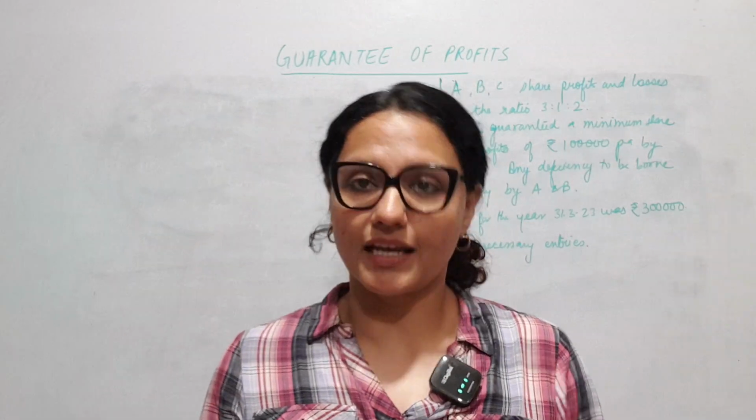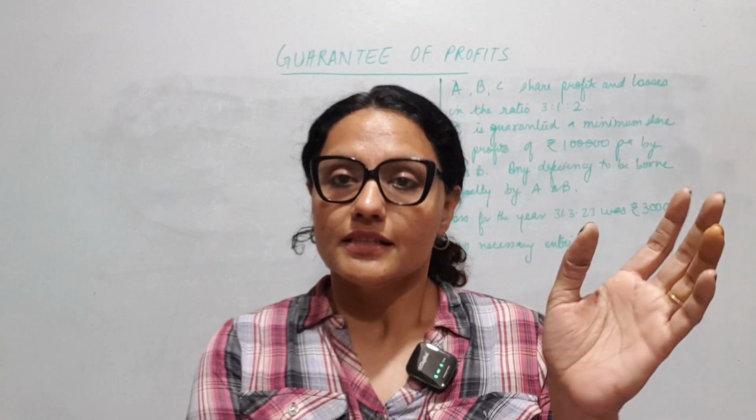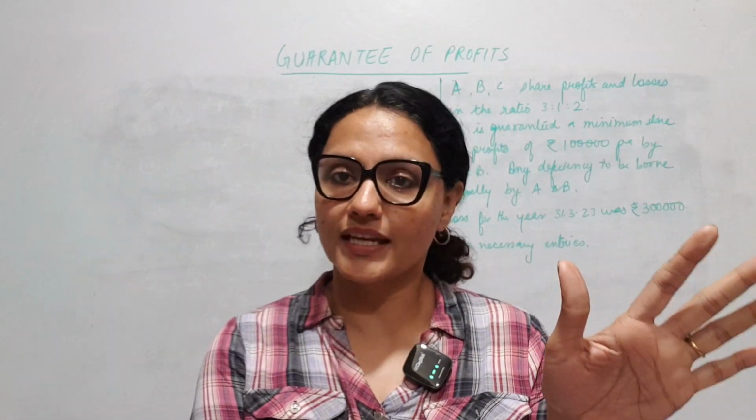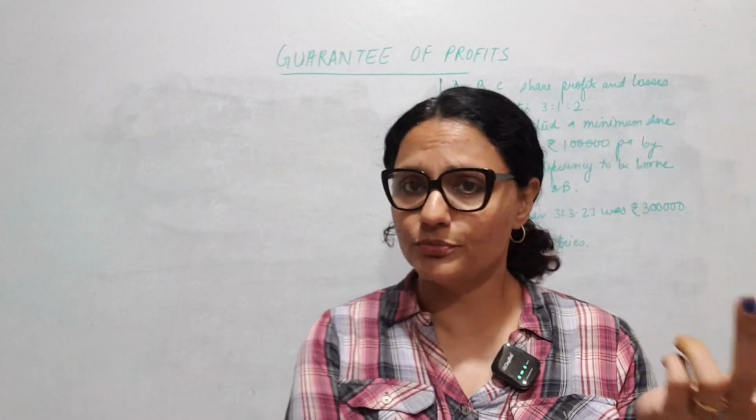Whenever there is a loss, again, the way we distribute profits and then give the minimum guarantee adjustment, same thing. If it's a loss, we distribute the loss as is, as the profit sharing ratio, and then we will again do the redistribution.